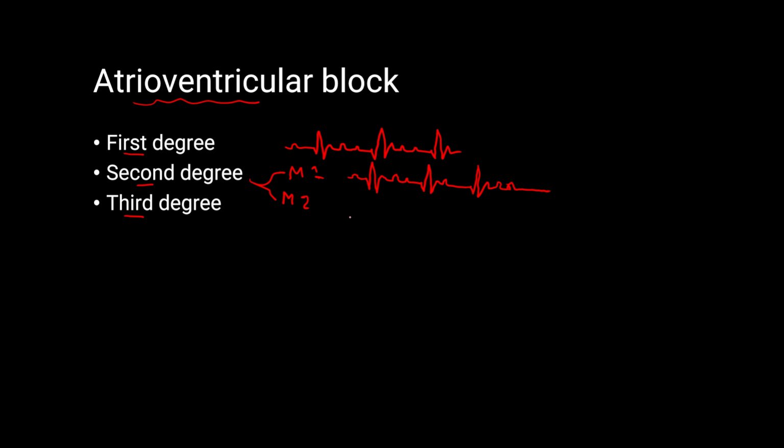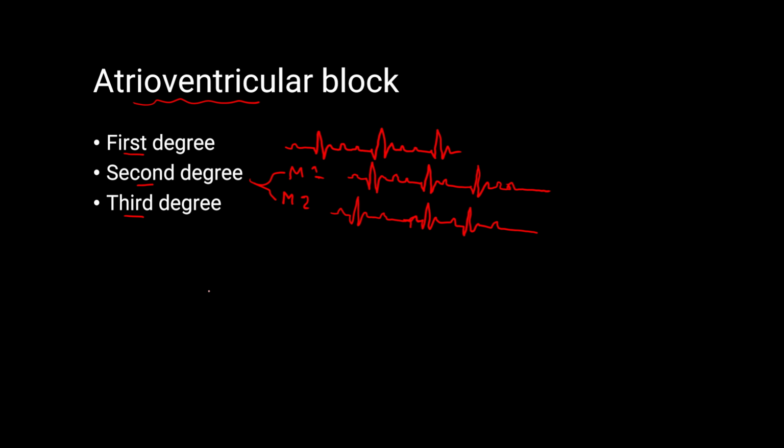In second degree Mobitz type 2 heart block, we don't have a prolongation of the PR interval. We have a normal PR interval, but suddenly, sometimes, we have a dropped beat. The P wave is present, we have a QRS complex, P wave, QRS complex, but suddenly we have a P wave and a dropped beat. So sometimes the AV node allows the signal to conduct, sometimes it doesn't.